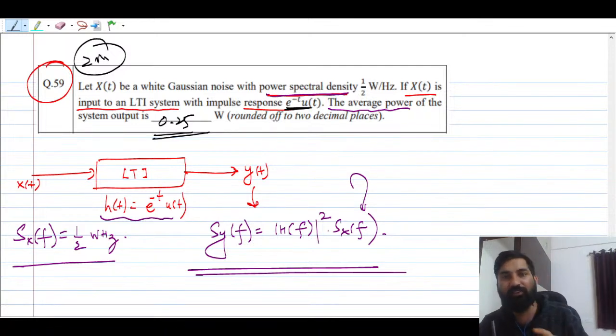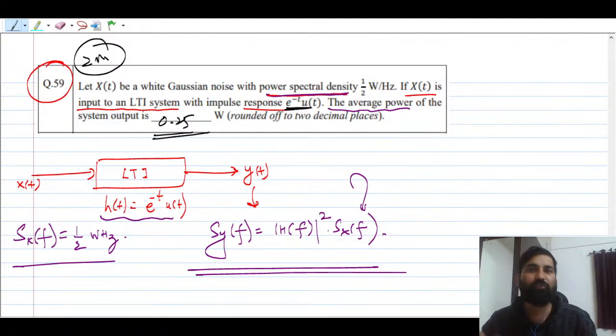As long as you are able to find the energy from the time domain, it is better to find the energy in the time domain. There is no difficulty finding the energy of e raised to power minus t u(t). You always have to decide this. If you are able to find the energy of the impulse response in the time domain quickly, why are you finding it in the frequency domain? Note this in your short notes. Okay, understood? So this is very, very important to keep in mind.